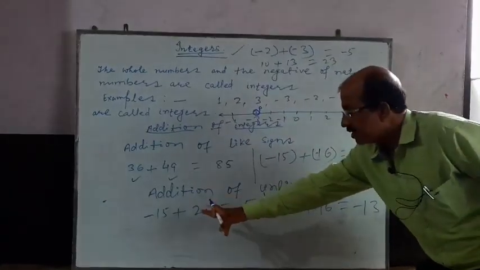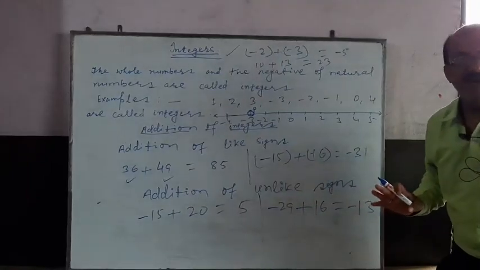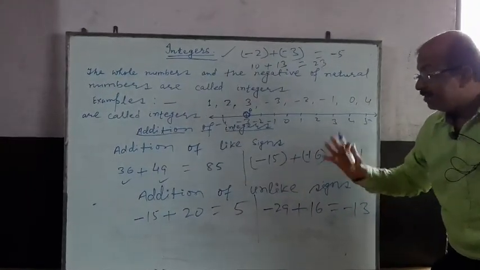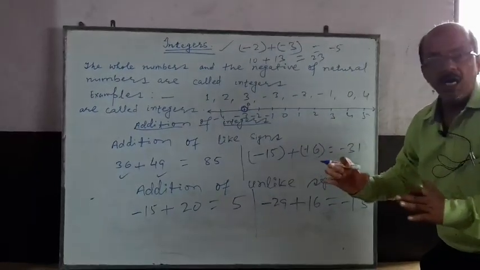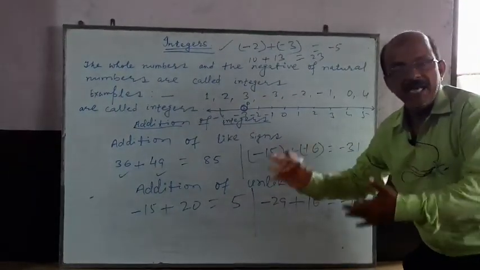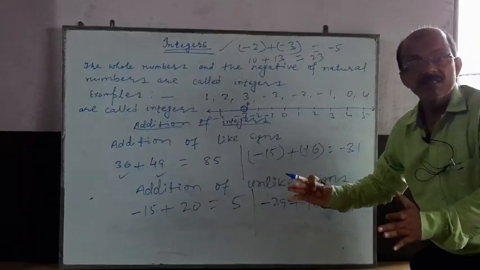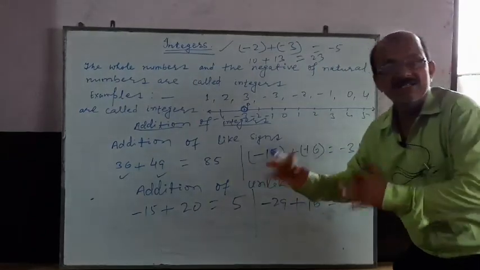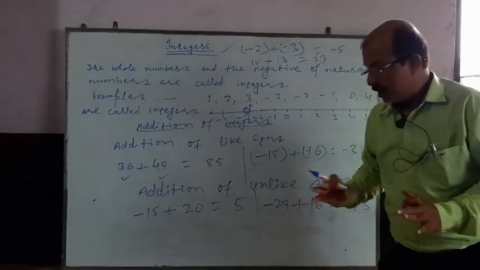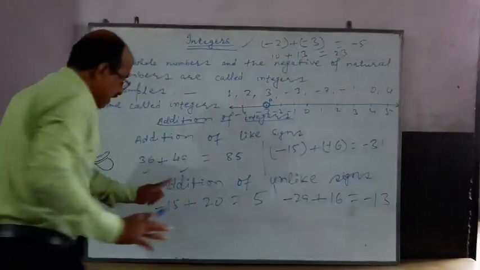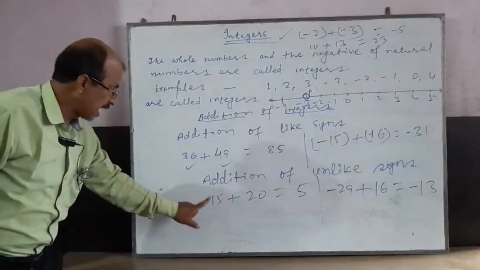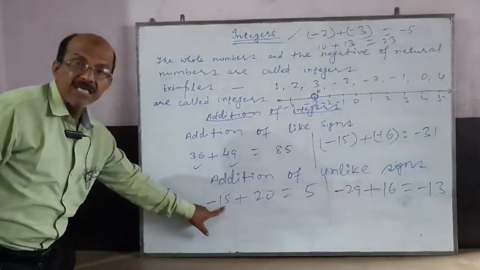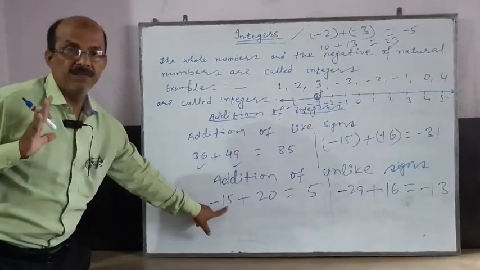The signs are different, unlike. In that regard, you have to remove the sign. It means it becomes a regardless sign. Student, the regardless sign of plus 20 is 20, and the regardless sign of minus 15 is 15.